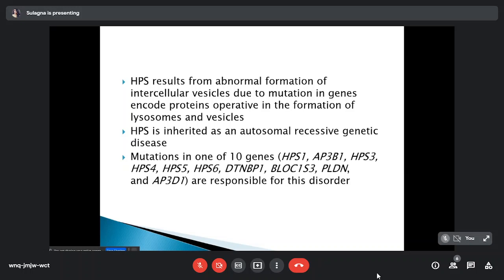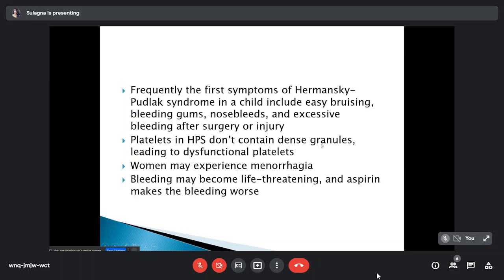Hermansky-Pudlak results from abnormal formation of intracellular vesicles due to mutations in genes that encode proteins operative in the formation of lysosomal vesicles. So, a total of 10 genes have been found which are responsible for this disorder. It is inherited as an autosomal recessive genetic pattern.